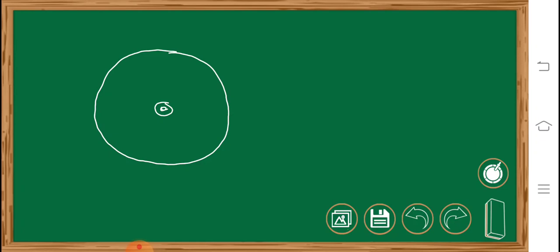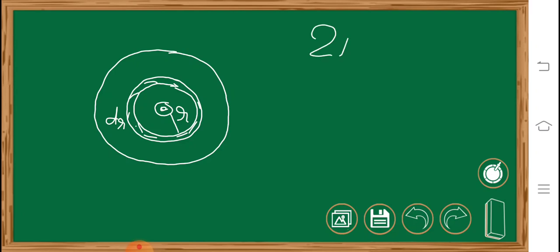Suppose we draw a ring which has radius small r, and again this ring has a very small thickness, and the thickness which we can make here is dr. So the area of this very small ring which we have cut is 2 pi r, which is the circumference, into dr, which is the width. So dA will be this.